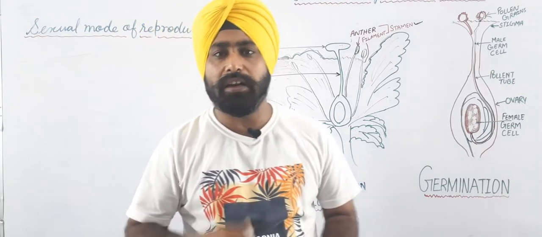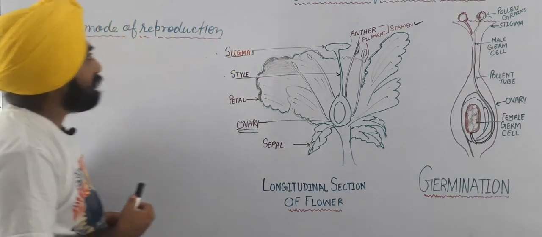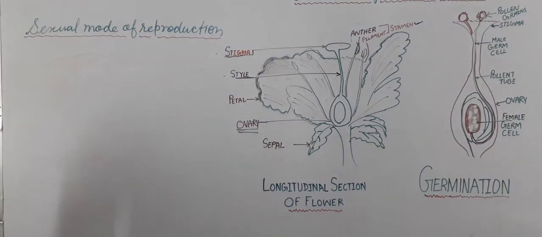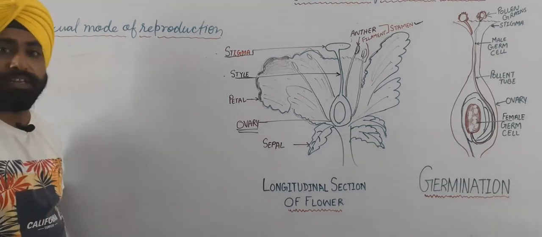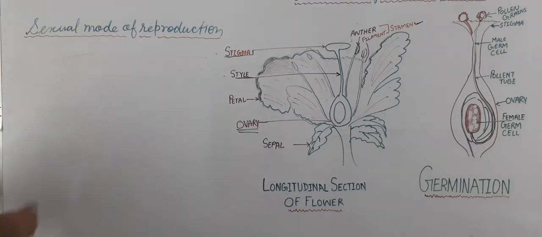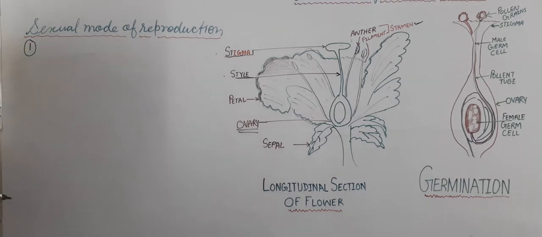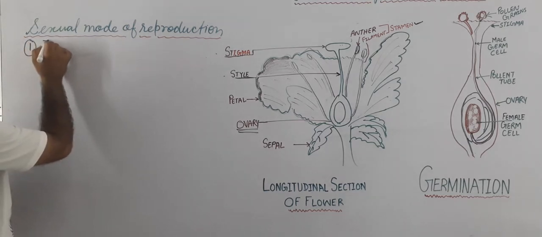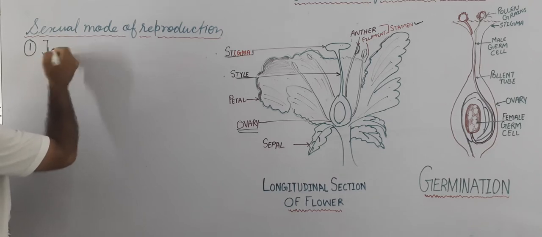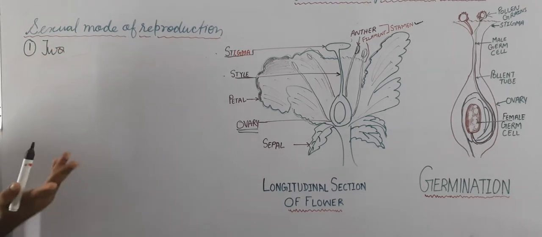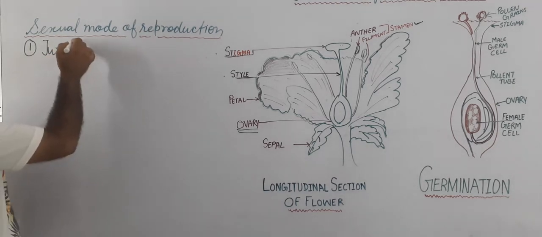So first of all, let us see where the sexual mode of reproduction differs from the asexual mode of reproduction. The first major difference: the sexual mode of reproduction involves two parents, as compared to the asexual mode, where only one parent is involved.